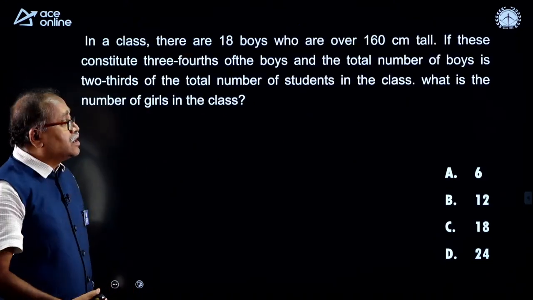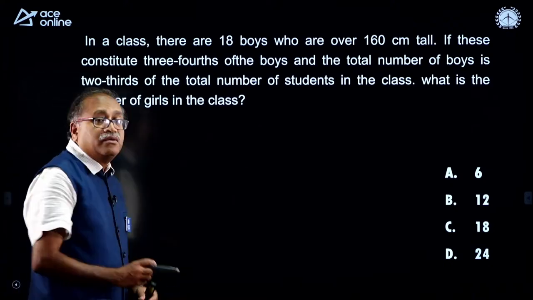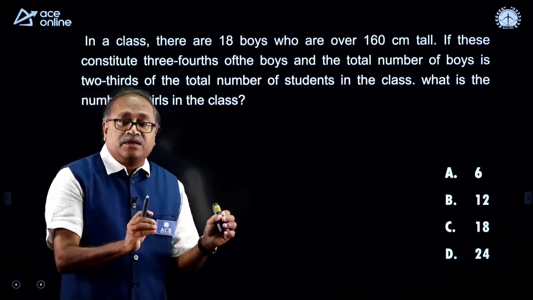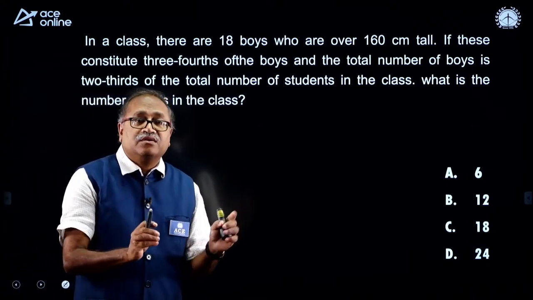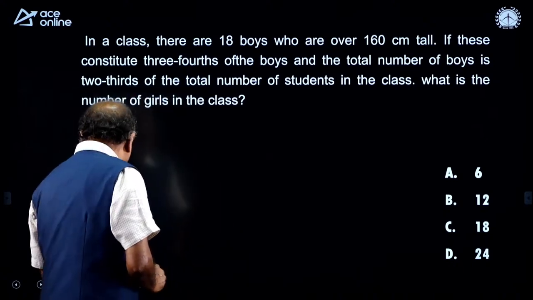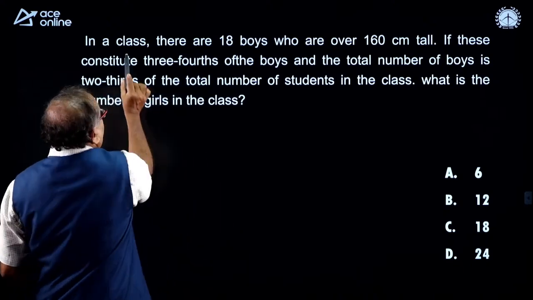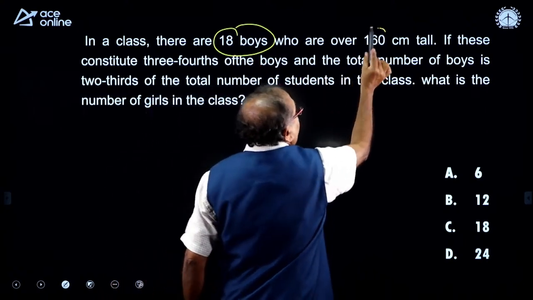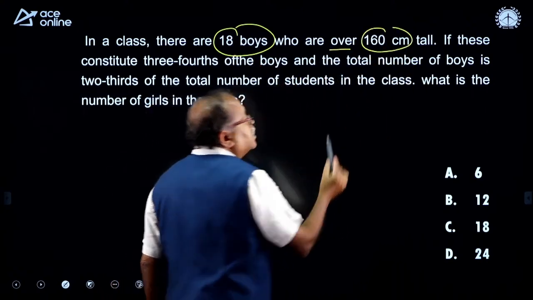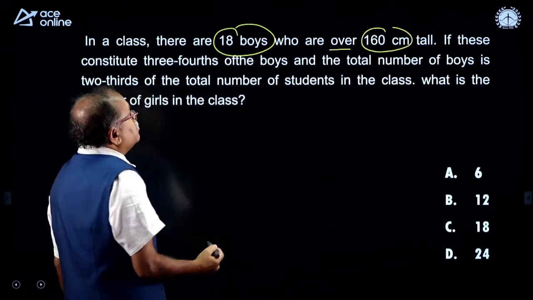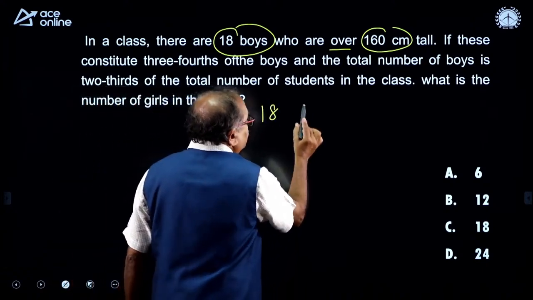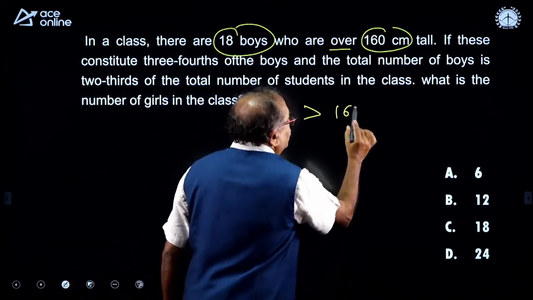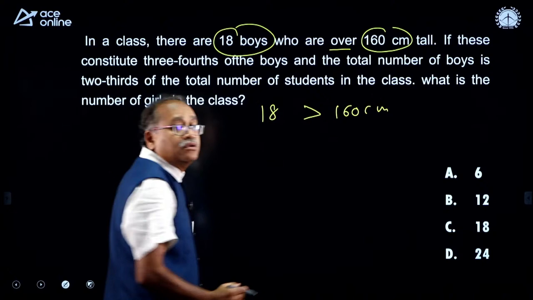And these last two questions here, mathematical reasoning, mathematical logic, we call this type of question. Now, what is this? In a class there are 18 boys who are over 160 centimeter, that is 18 boys are there greater than 160 centimeter height.